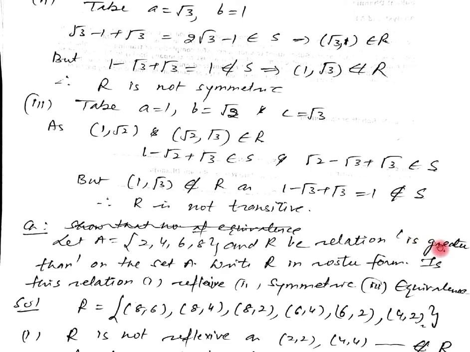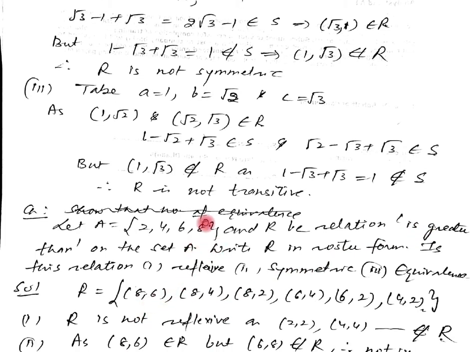Now here the relation we have to write down. The relation is greater than. We have to make the ordered pairs. So let us consider from the largest number 8. 8 is greater than 6, 8 is greater than 4, 8 is greater than 2. Then 6 is greater than 4, 6 is greater than 2. Then 4 is greater than 2. These will be the ordered pairs in R; we have written R in the roster form.